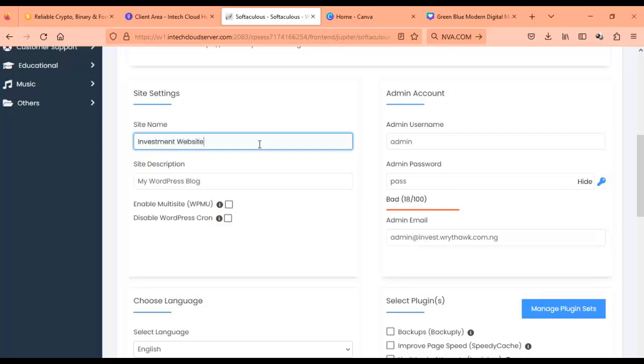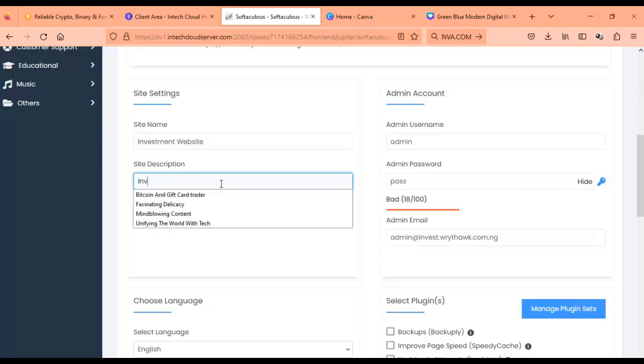You can call it whatever you like. And invest for your future today.